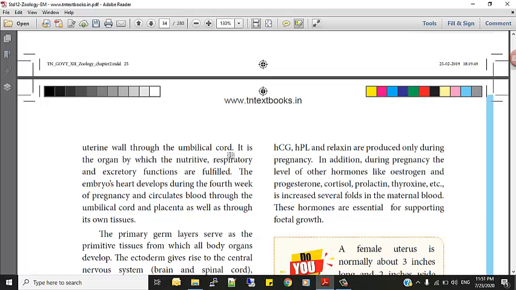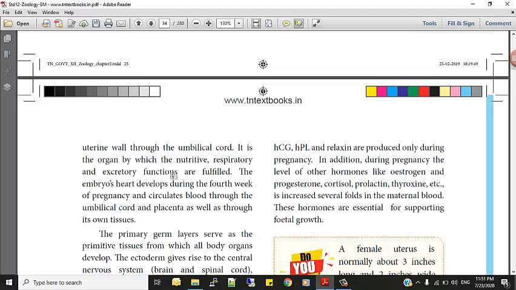This we already know, isn't it, placenta. It is also an endocrine gland. We have studied that also. It is the organ by which the nutritive, respiratory and excretory functions are fulfilled. So through this placenta, nutrition goes into the baby, respiration takes place, excretory function also is taking place. Okay, but the internal organs, you may ask, will the internal organs work?